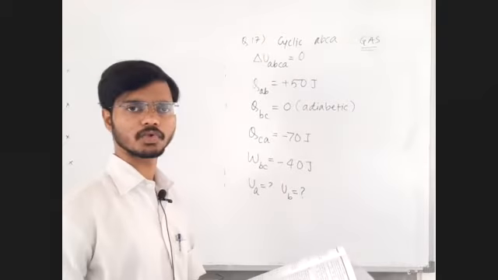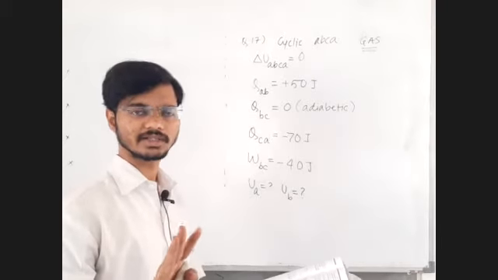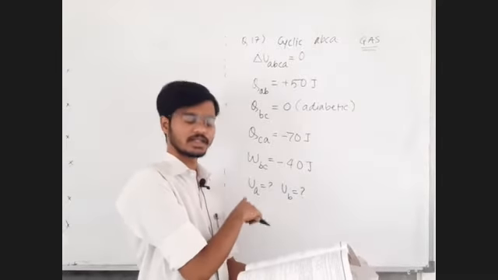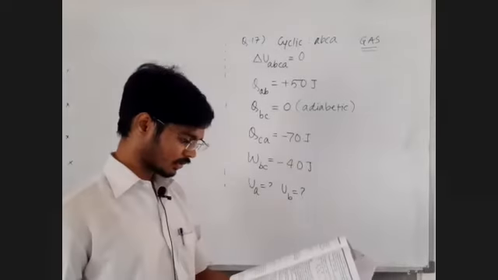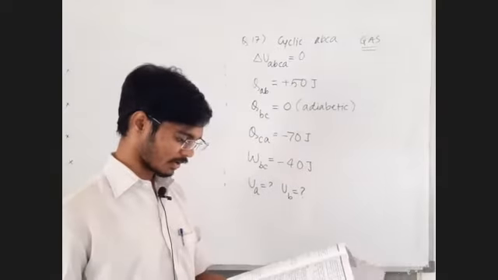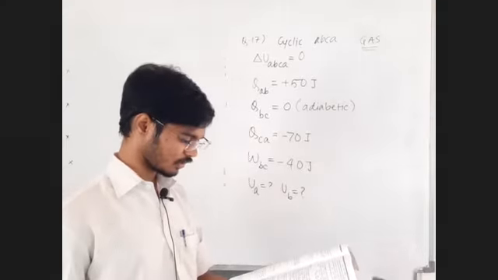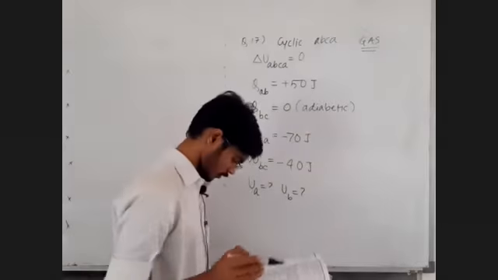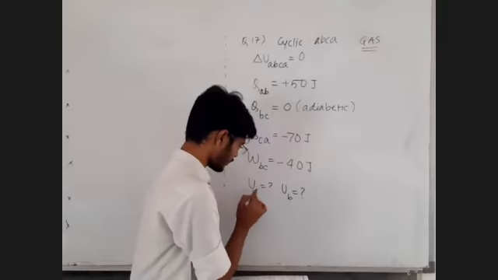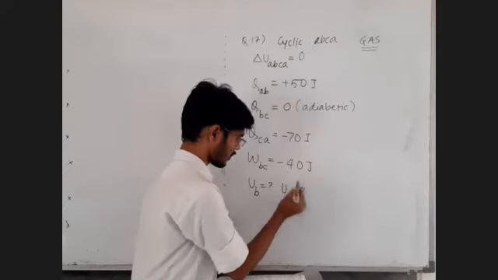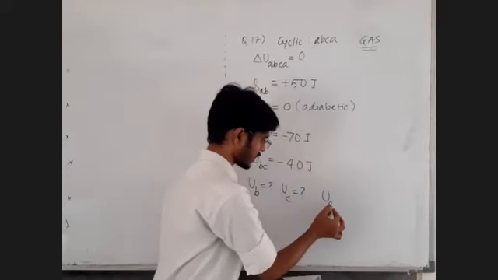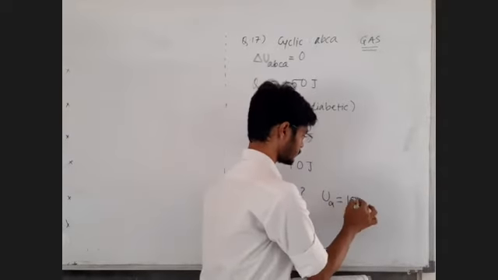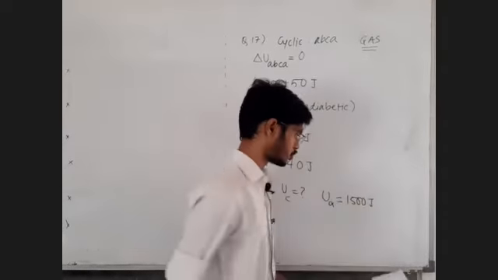Don't get confused. You are not asked for the internal energy change; they are asking you for the internal energy. Find the internal energy of the gas at points B and C if it is 1500 joule at point A. Internal energy at B is question mark, at C is question mark, given that internal energy at point A is 1500 joule.